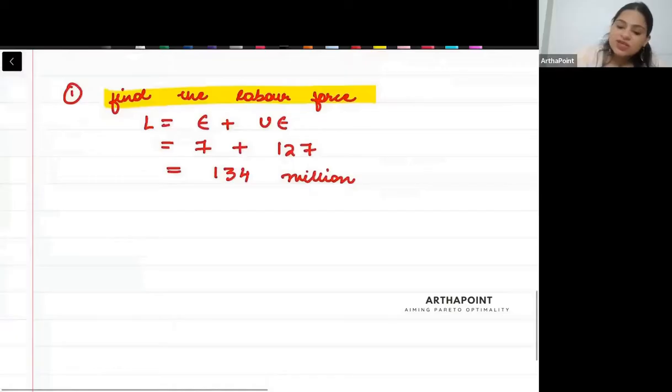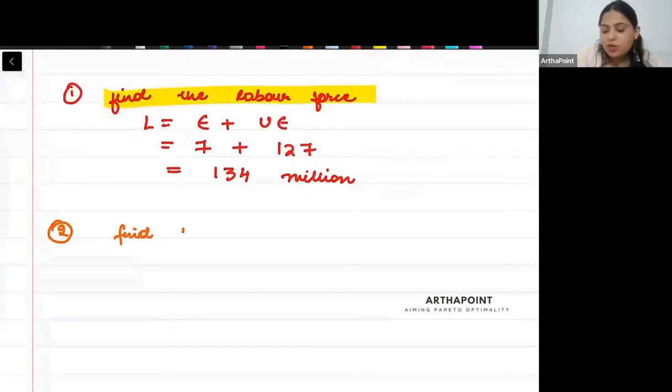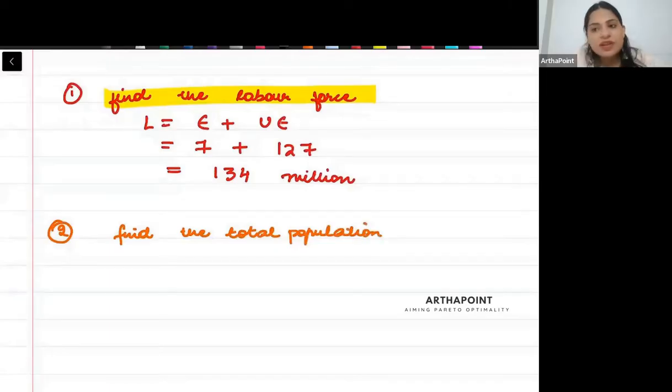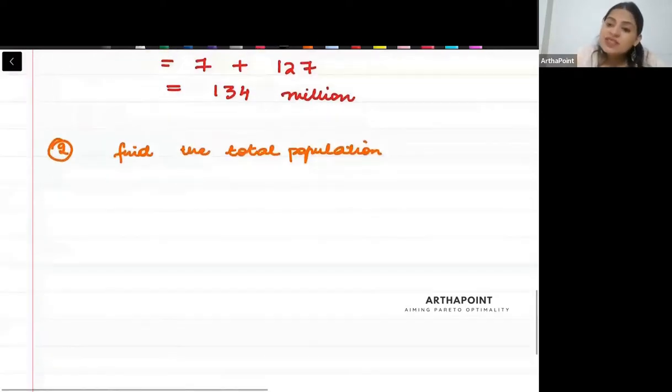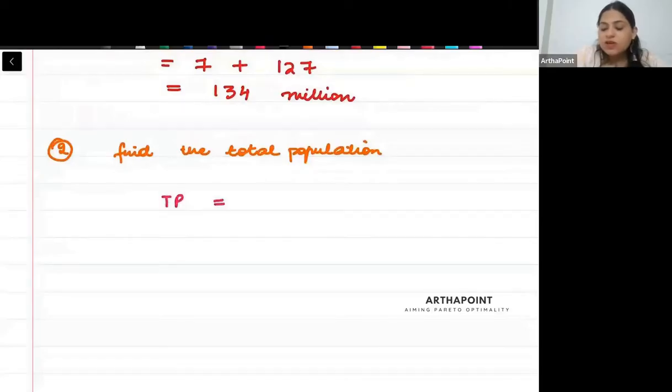Now, suppose I ask you question number 2, find the total population. So beta, यहाँ पे कुछ civilians, non-civilians, dependent, non-dependent, कोई information नहीं दी है. So I can simply say in this case that total population will be people in the labor force plus out of labor force.